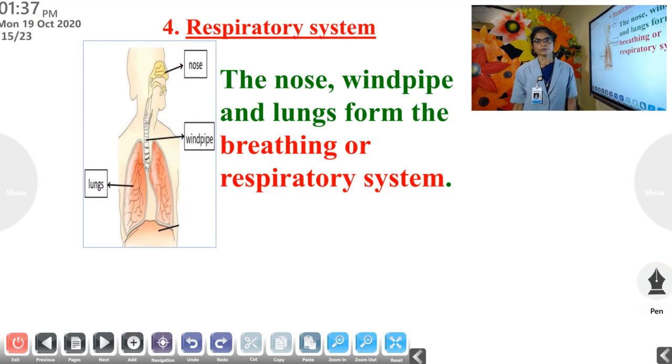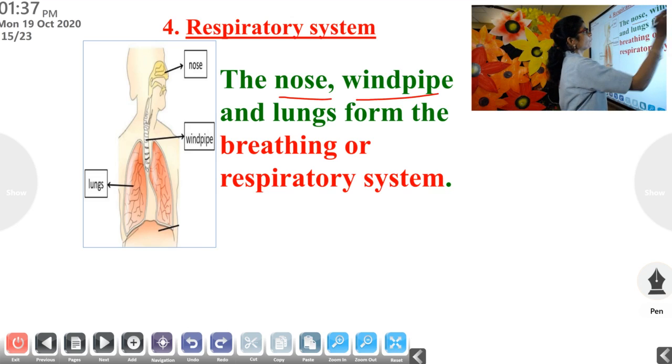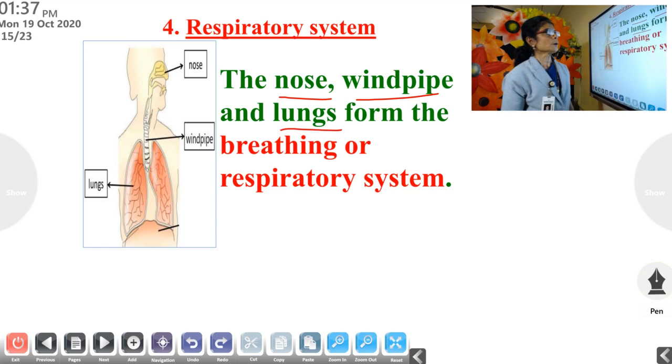Then next is the respiratory system. What are the organs? Nose, windpipe and lungs form the respiratory system, the breathing system. Clear? What are the parts? Nose, windpipe and lungs. Okay.